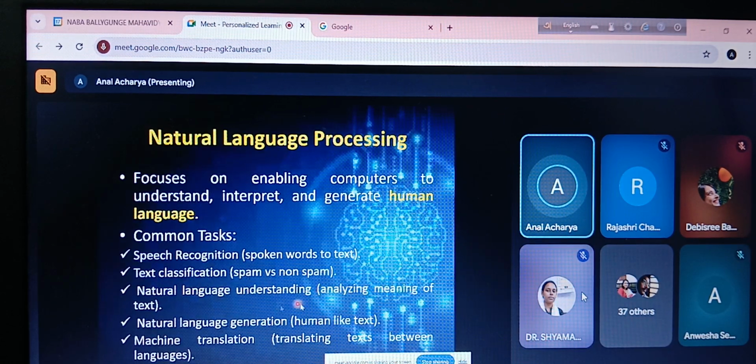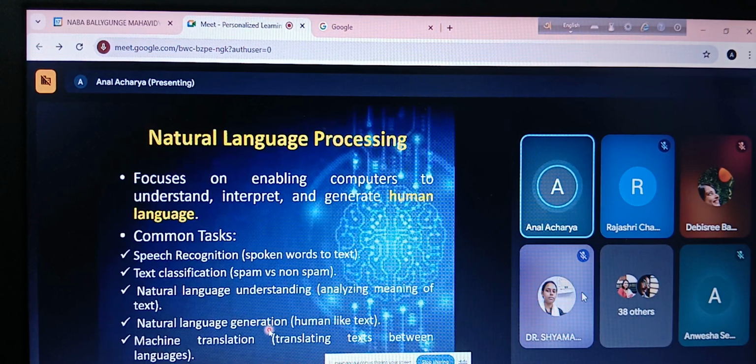Natural language understanding means understanding what exactly the meaning is. Natural language generation means that it should be able to generate the text. And machine translation means some form of English is given, and maybe you want to convert it into Bengali, or you want to convert it into English. These are examples of machine translation.